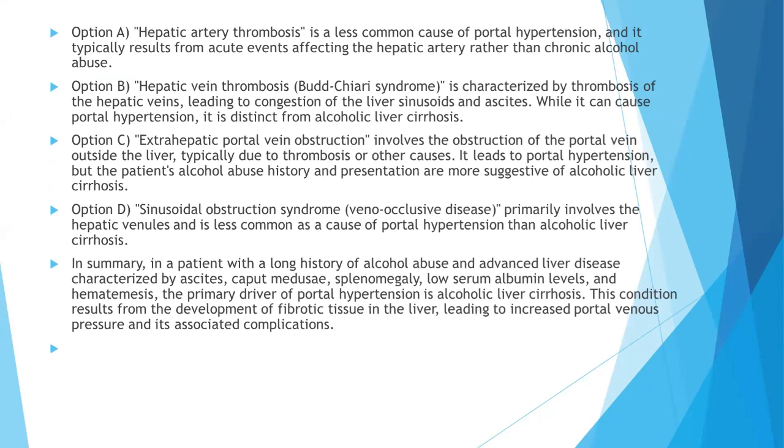So the hepatic artery thrombosis, option A, is a less common cause of portal hypertension, and it typically results from acute events affecting the hepatic artery rather than chronic alcohol abuse. The hepatic vein thrombosis, which is Budd-Chiari syndrome, is characterized by thrombosis of the hepatic veins, leading to congestion of the liver sinusoids and ascites. While it can cause portal hypertension, it is distinct from alcoholic liver cirrhosis.